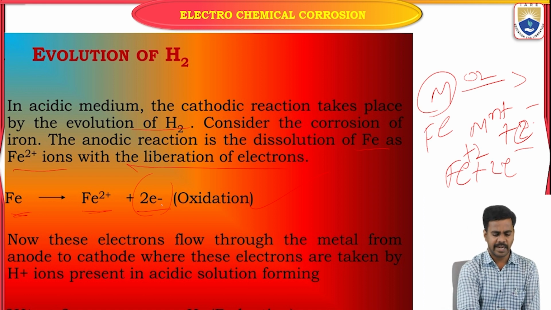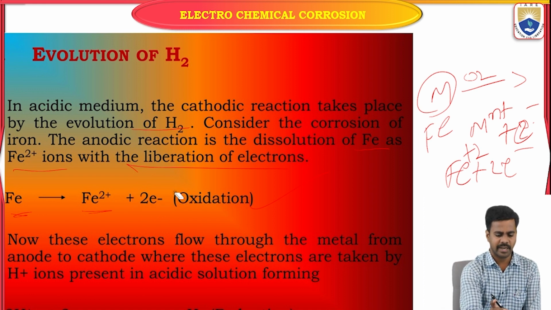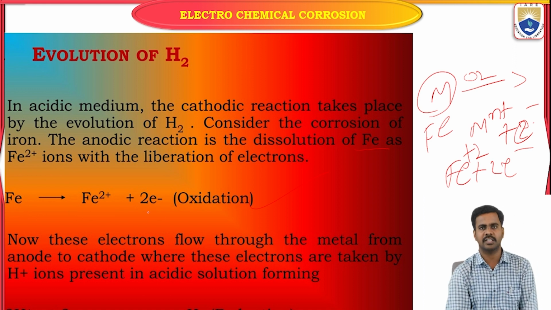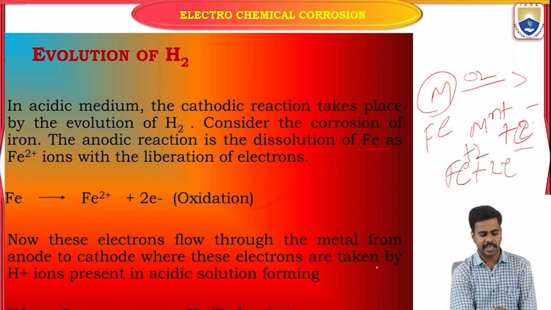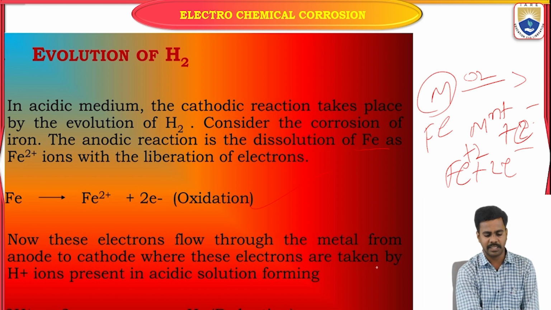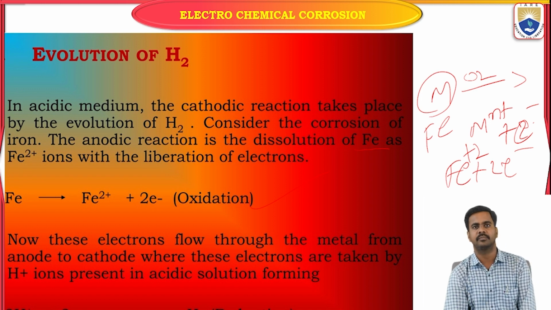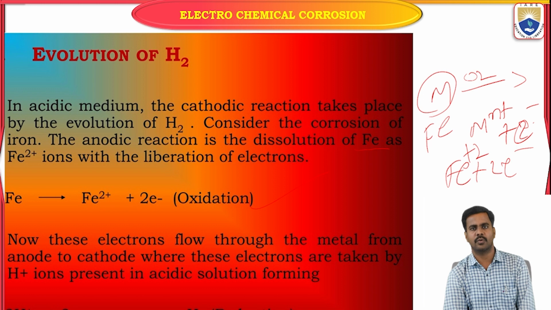Now, whatever electrons are formed due to the oxidation of iron, the 2 electrons liberated flow through the metal from anode to cathode, where these electrons are taken by H+ ions present in the acidic solution.